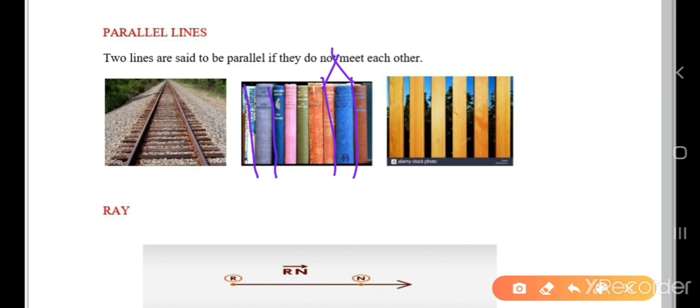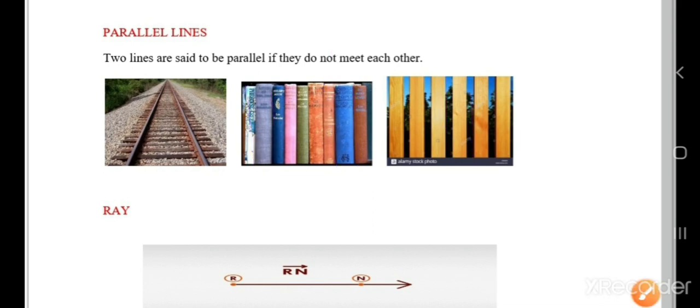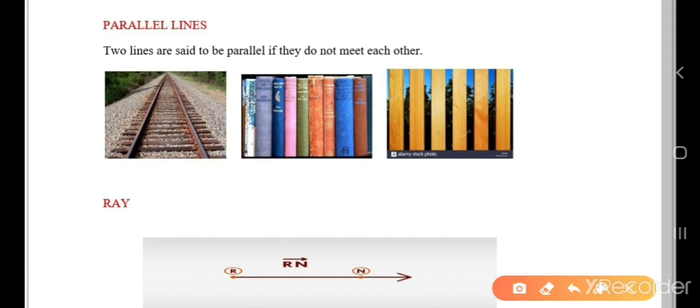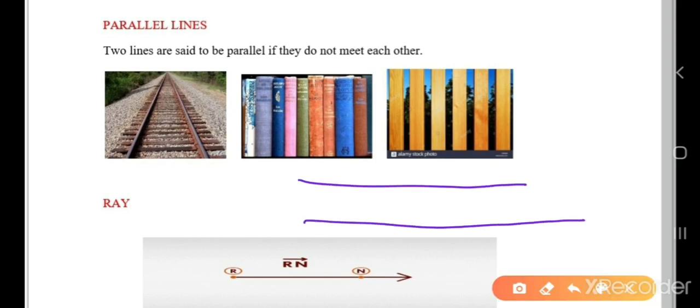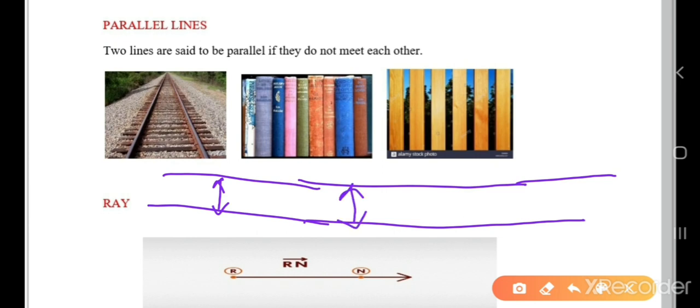Here the next one, the woods. Here they are parallel to each other. What does it mean that they are parallel to each other? Though two lines are there and they are extended, they never meet each other, and the distance between the two lines will always be the same. This is parallel lines.